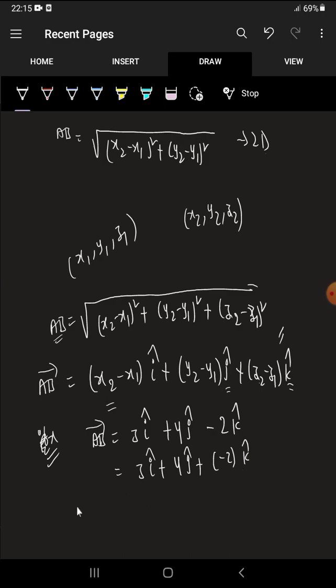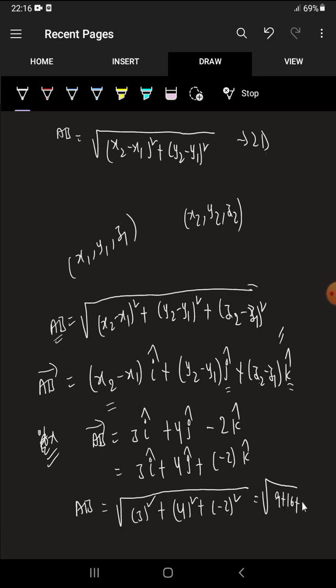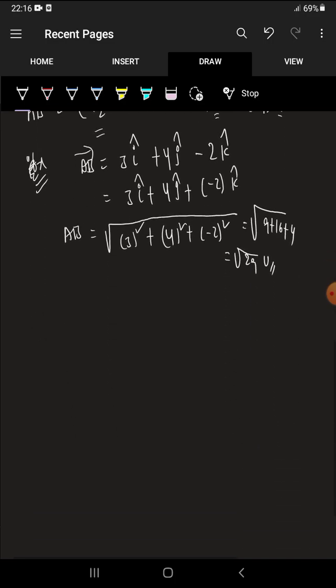Now I want to find the magnitude, that is AB, that is equal to root over the term we have in front of i, that is 3. So 3 whole square plus for j cap 4 whole square plus minus 2 whole square. This becomes simply root over 9 plus 16 plus 4, that is 29, root 29 units. Why have I given units? Because a physical quantity has units, right? All vectors are physical quantities only. So definitely whenever we find the value, we have to give the unit. Okay, so this is about finding magnitude values.